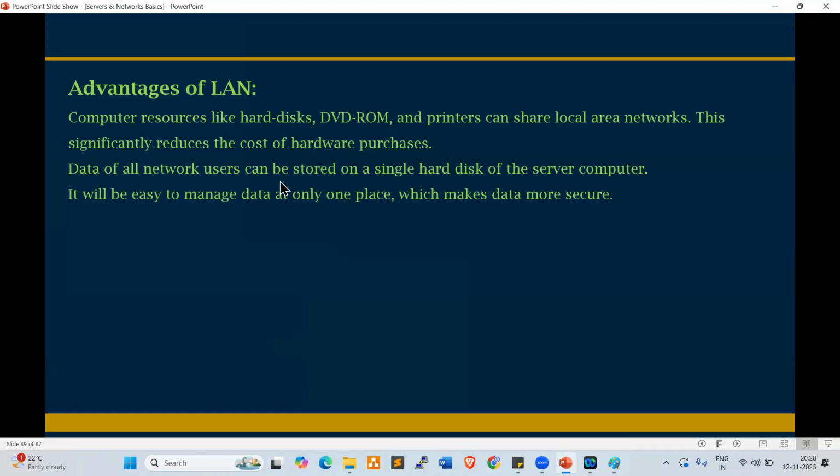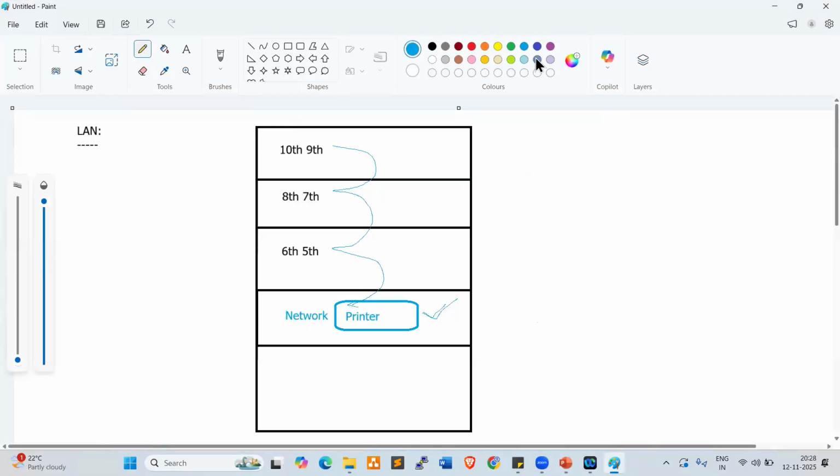Data of all network users can be stored on a single hard disk of the server computer. It will be easy to manage the data at only one place, which makes data more secure. Normally in schools, we configure the server on either the third floor or second floor, and we can access it from any floor through LAN connectivity. Data is stored in a central location, so that we can secure our data. Clear, right, everyone?